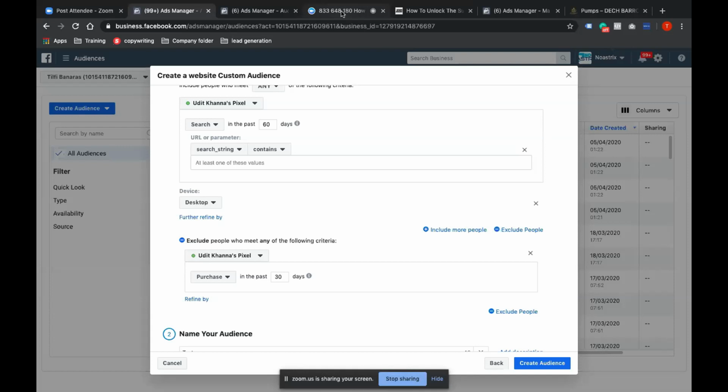Your site should have a search option, and second, your pixel has to be set up accordingly. So that's the setup part. We are currently discussing the creation of audiences once setup is done. So yeah, I was talking about desktop users. Sometimes based on our analytics data, we understand that maybe desktop has a higher conversion rate, or vice versa, mobile devices have a higher conversion rate. So I can accordingly create an audience and create a lookalike after.